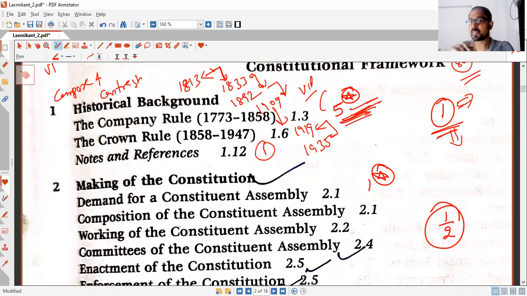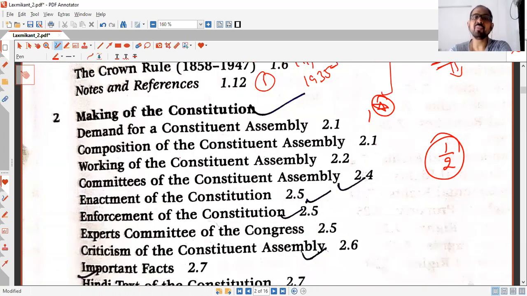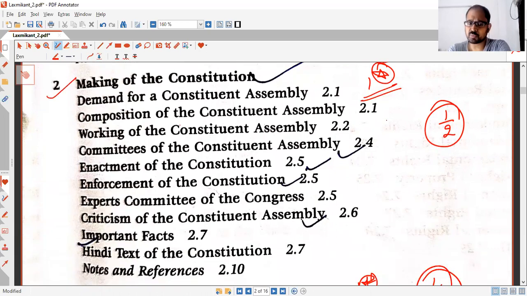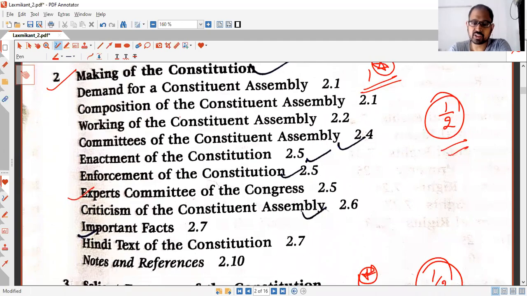So basically, like this, we will be discussing all the chapters, what is important in any particular chapter and how much you should revise. Making of the Constitution, this is chapter 2. I've given it a single star, which means not very important, not specifically for prelims. In mains, you can use some of the committees and names of the committee members. You should not take more than half an hour for this.